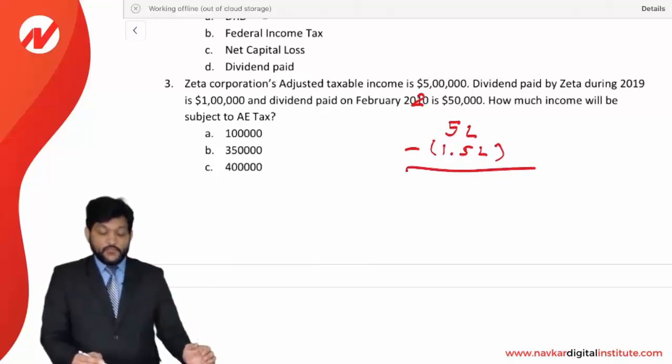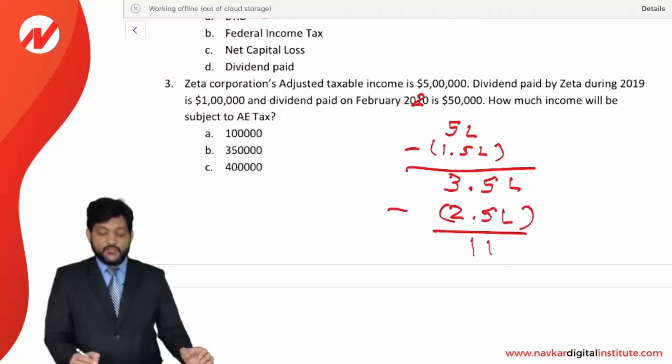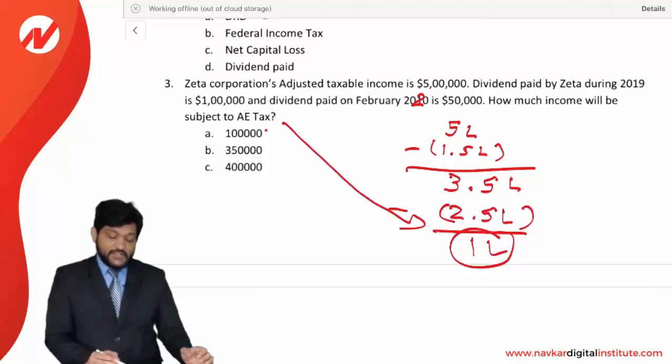So if you remove this, it will come to 3,50,000. And out of that, reasonable business need of 2,50,000 we are assuming is given. So that will be allowed. So the remaining 1 lakh will be subject to AE tax. So 1 lakh is the correct answer, option A.